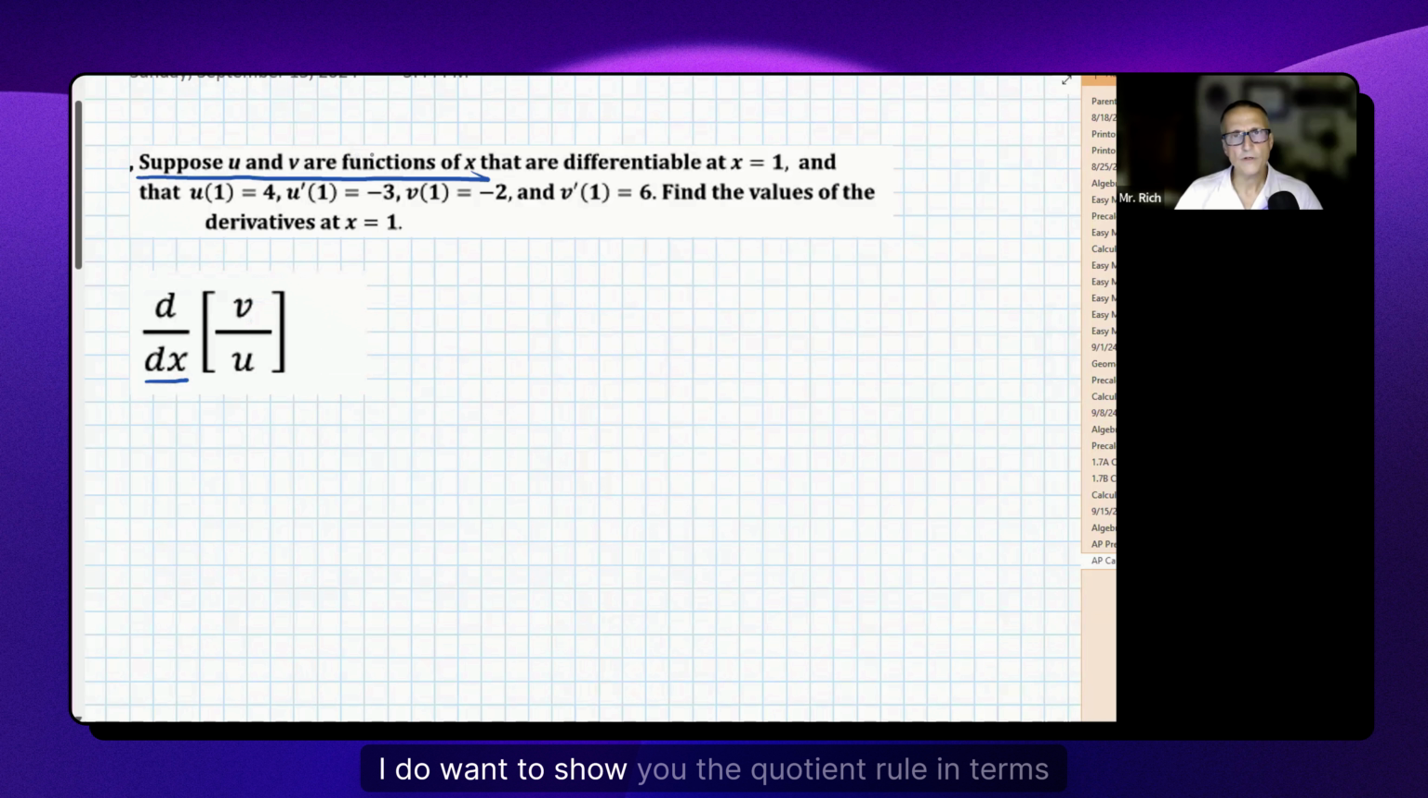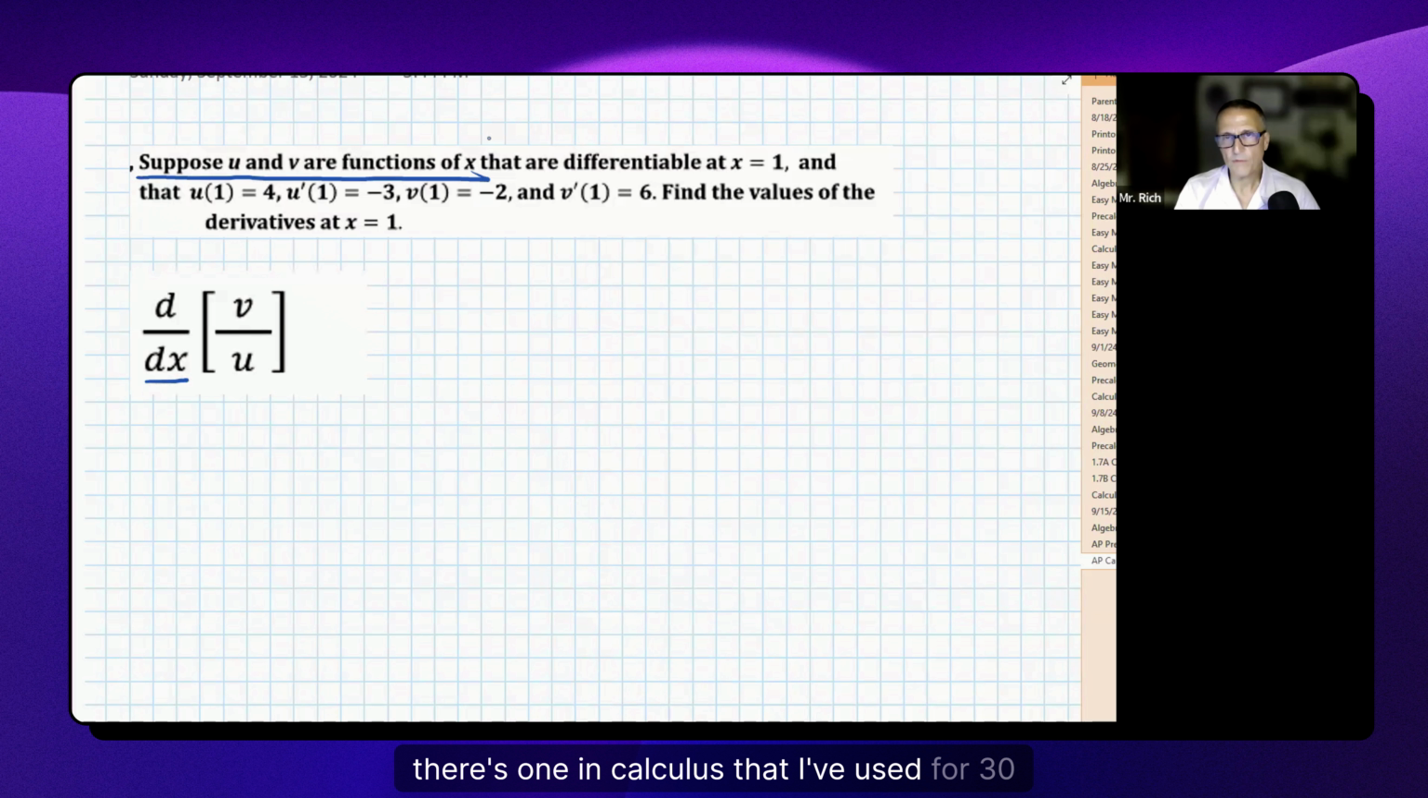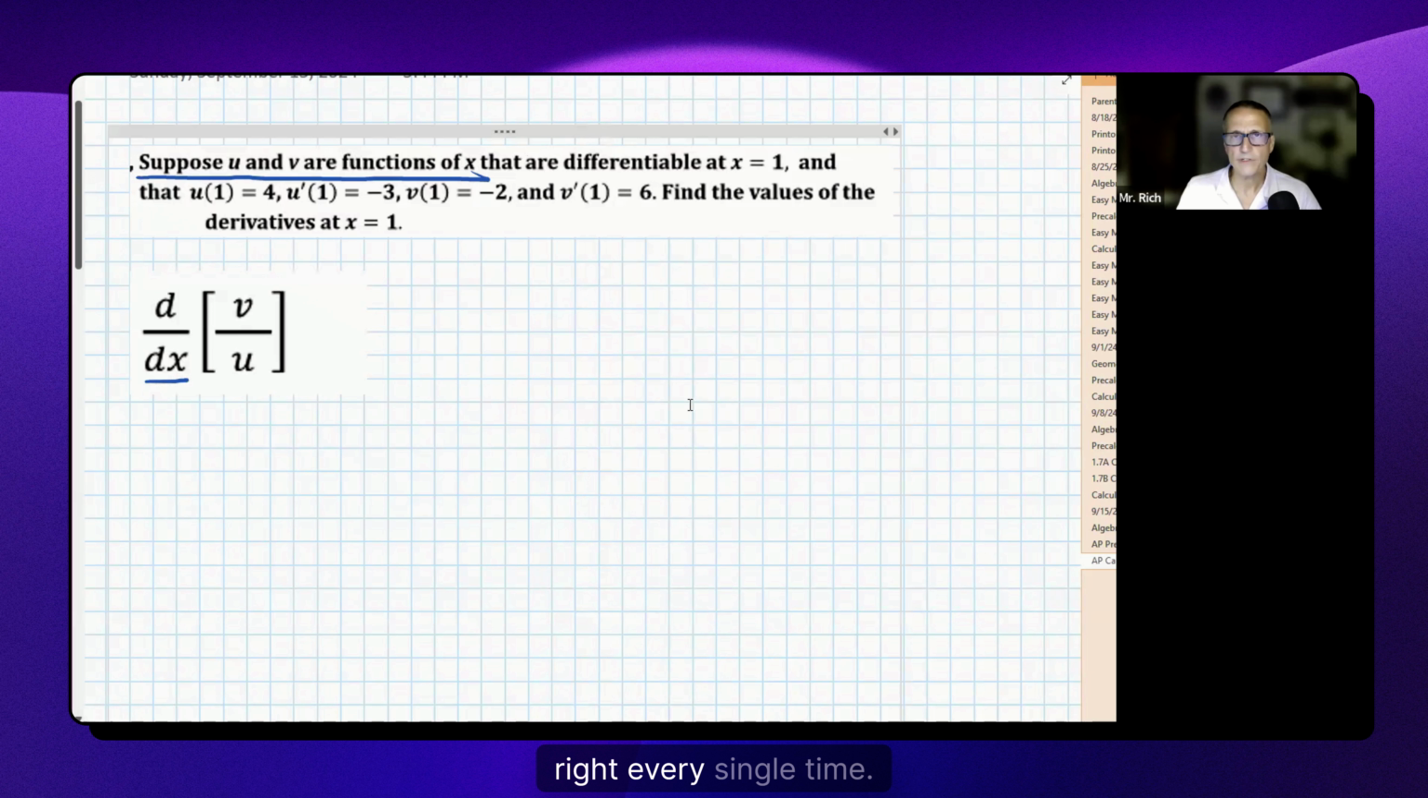Now, I do want to show you the quotient rule in terms of the saying that we use. As you've gone through your math career and algebra, teachers have told you little jingles about how to memorize things like SOHCAHTOA. And I don't know, there's some sayings for even the quadratic formula, which I don't even know what they are, but like keep, change, flip, these little sayings. Well, actually, there's one in calculus that I've used for 30 years when I take the derivative using the quotient rule. And every time I use the quotient rule, this saying goes through my mind so that I get it right every single time.